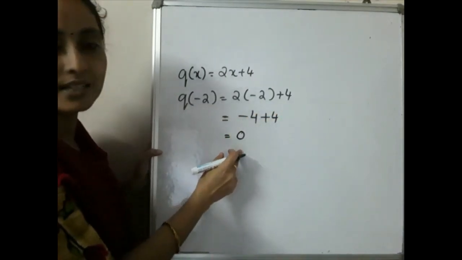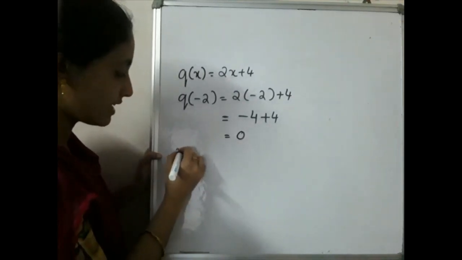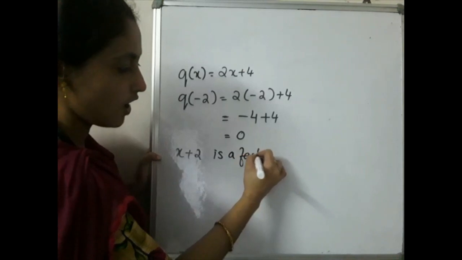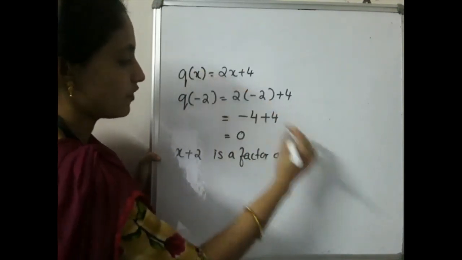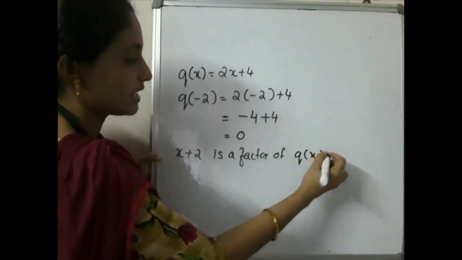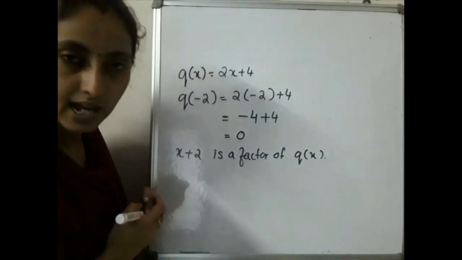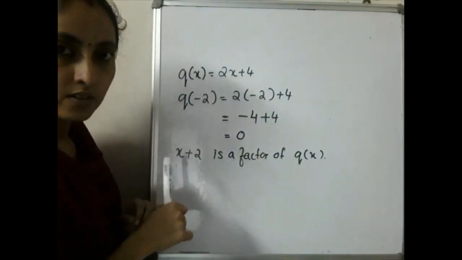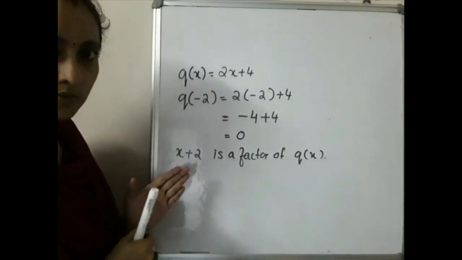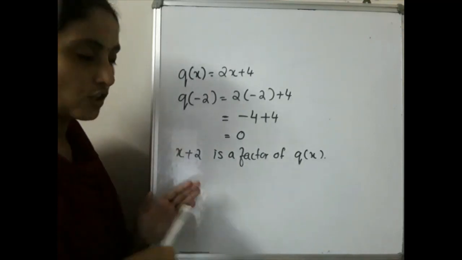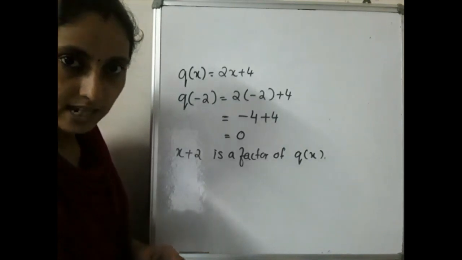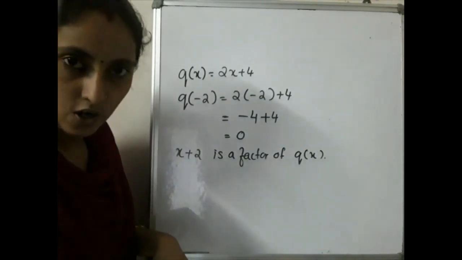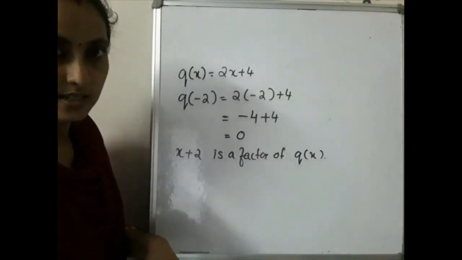Here also you got the answer as 0. So what can we write? x plus 2 is a factor of q of x. So x plus 2 is a factor of both p of x and q of x. Hope you are clear on this.